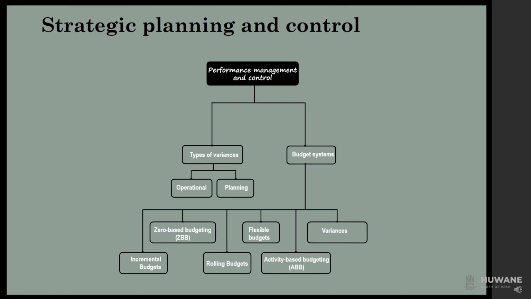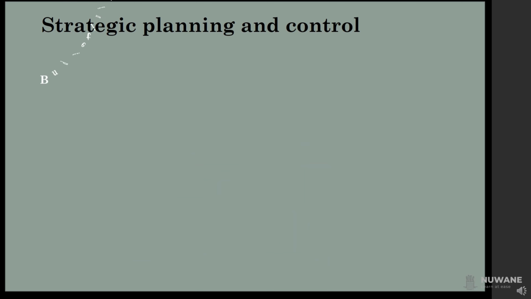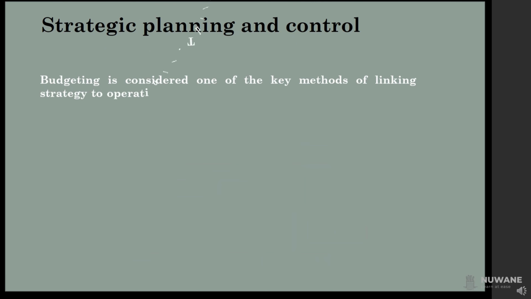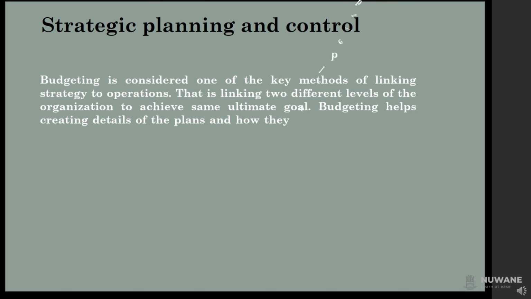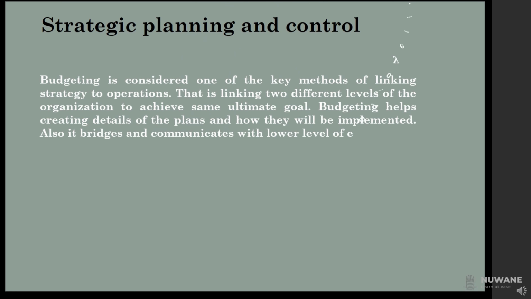Under budgeting we discuss different types of budgeting approaches, such as incremental budgets, flexible budgets, rolling budgets, zero-based budgets, activity-based budgets. Budgeting is considered one of the key methods of linking strategy to operations. That is, linking two different levels of the organization to achieve the same ultimate goal. Budgeting helps create details of the plans and how they will be implemented. Also, it bridges and communicates with lower level employees.